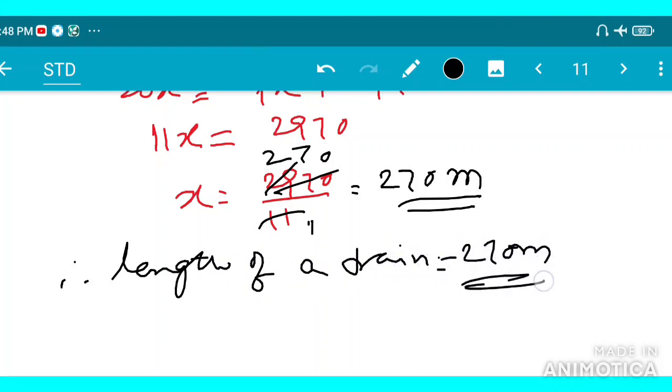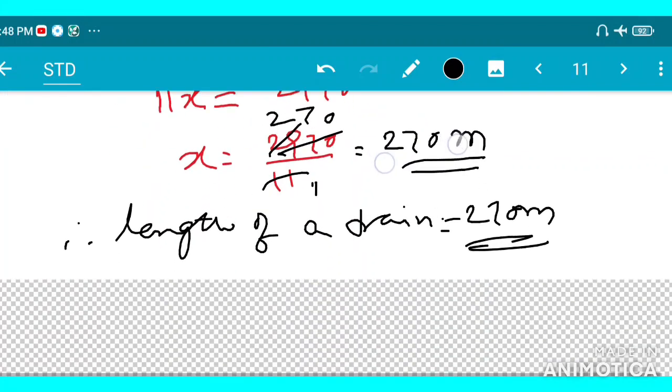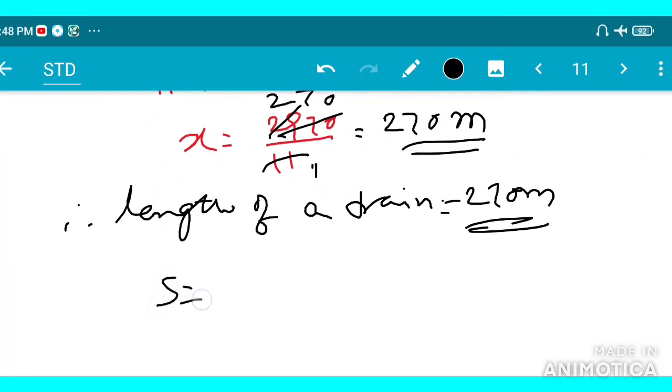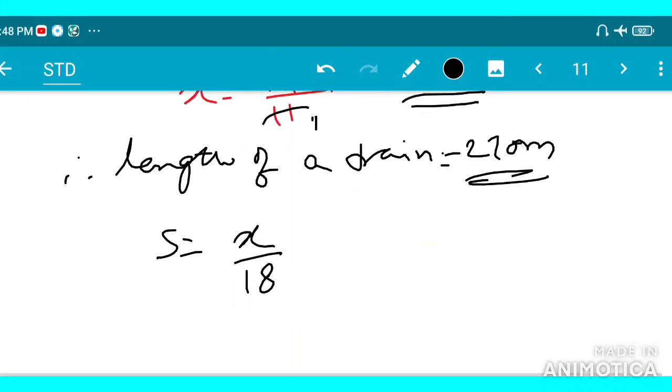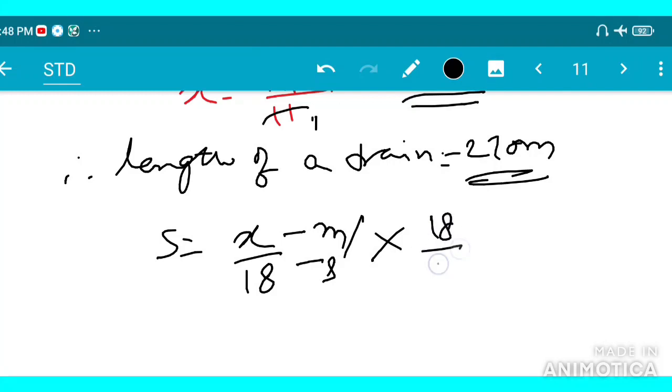Now put this value. The speed is equal to x by 18. Here x is in meter and the time is in second, so it is meter per second. When we convert meter per second to kilometer per hour, we have to multiply by 18 by 5.